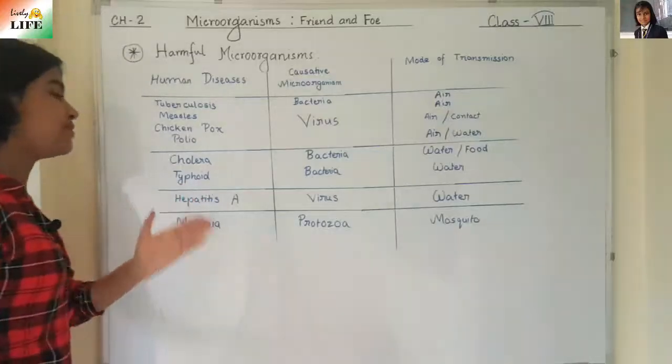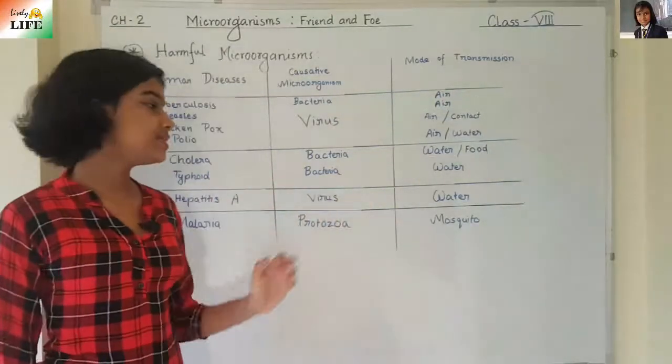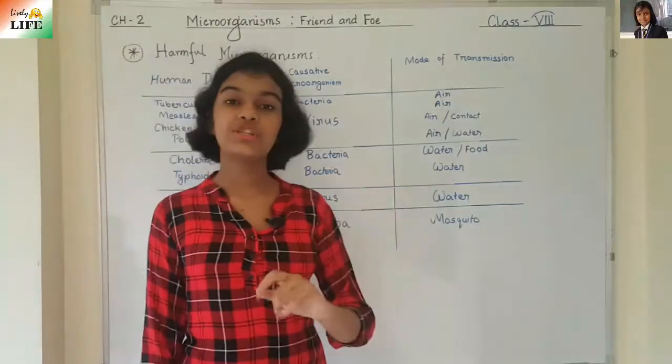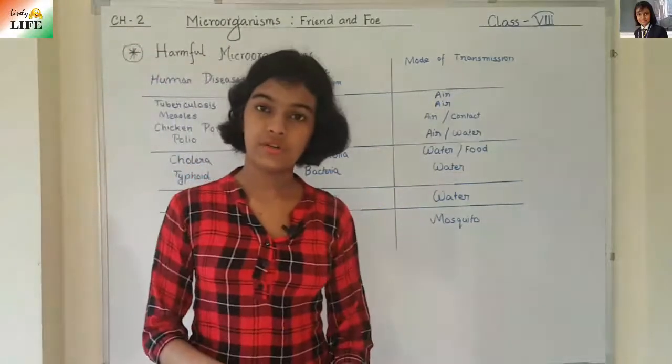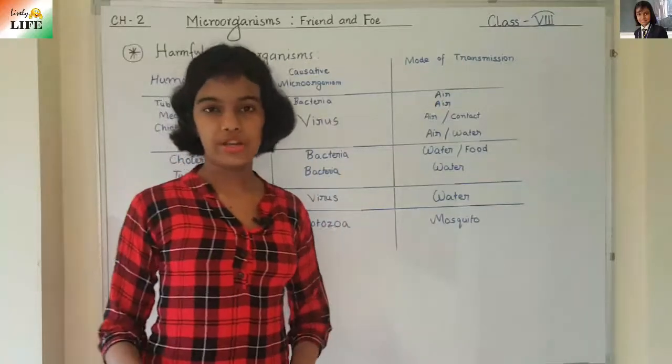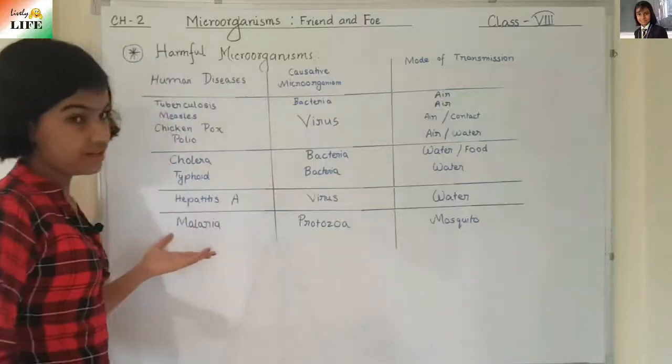Now the next is hepatitis A. Hepatitis A is caused by a virus, and its mode of transmission is water. So for this, the preventive measure is to drink boiled water. We must drink boiled water. And vaccination, of course.